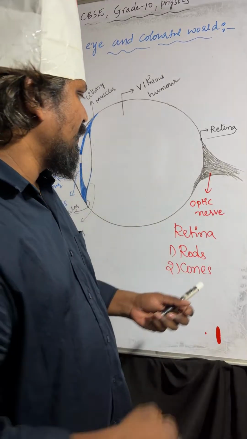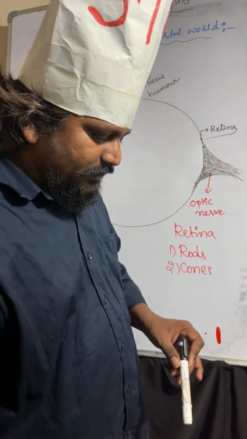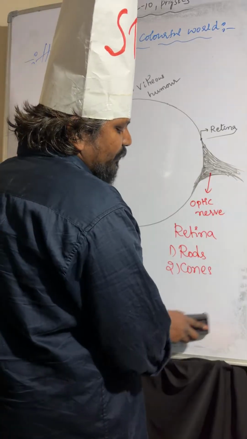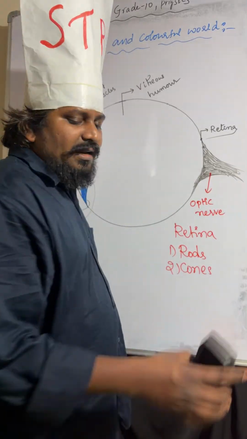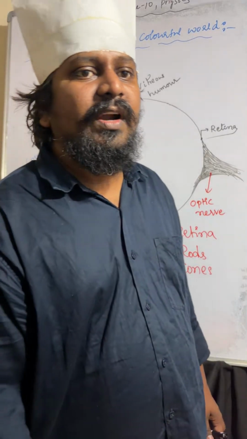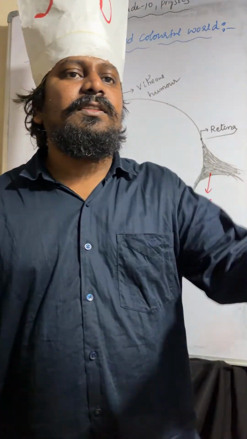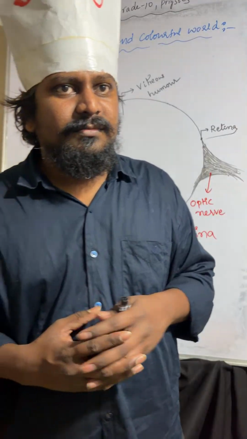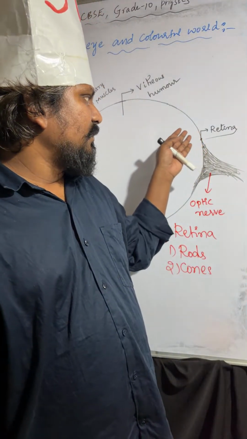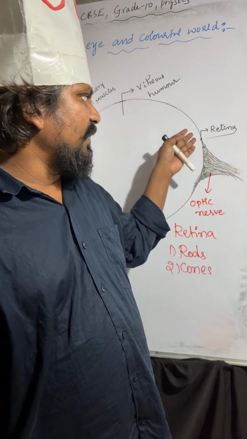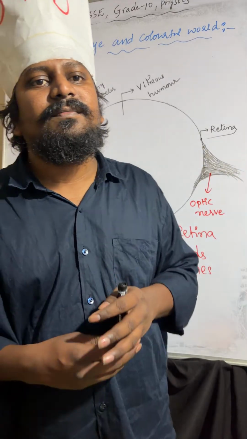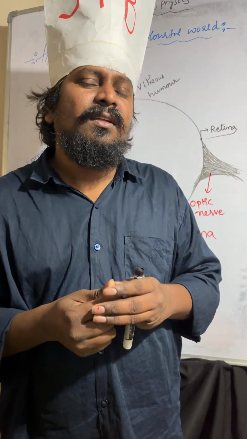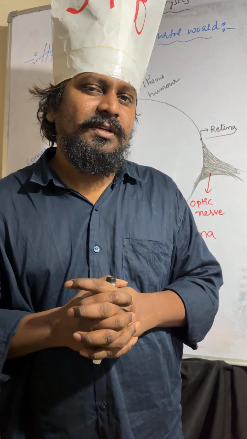So you can see here, this is the optic nerve. What type of image will form? Real and inverted, and that too a 2D image. Through the optic nerve, whatever image is formed at the retina will reach the brain.